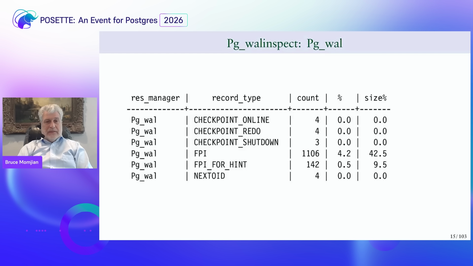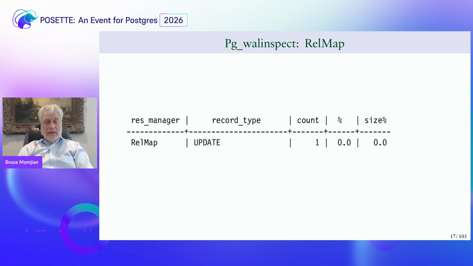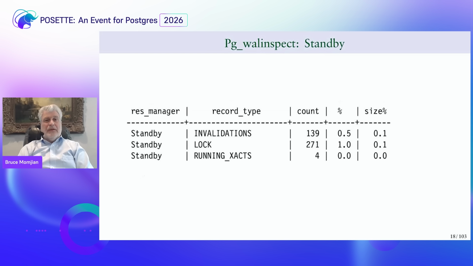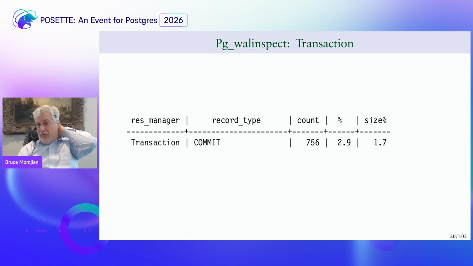PG wall is the write ahead log records, things like a checkpoint, full page image, which is FPI. We do have those indicated here. Zeroing a page for the transaction status file, that's PG exact. When you do a relation map, there's an update type there. For standbys, there are queries, record types, or storage for creating things. This is the record type when you commit a transaction. This is a record type that appears in the write ahead log.